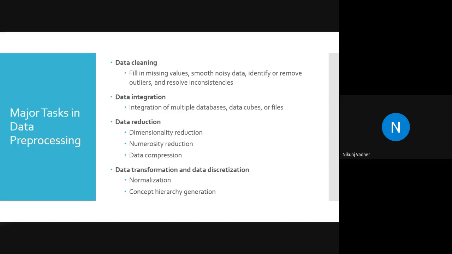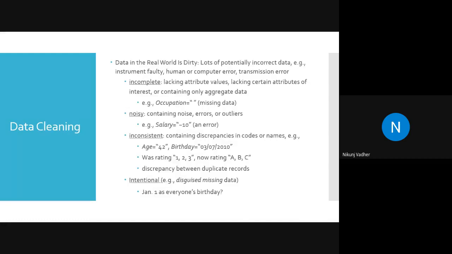So let's see what data cleaning is. Why is there a need for data cleaning? Most important, real world data is very dirty. Dirty means inconsistent values, inappropriate values. For example, in date of birth, someone writes male. Nowadays this rarely happens because of validation, because before submitting data they validate first.